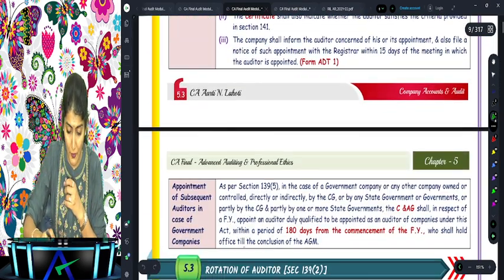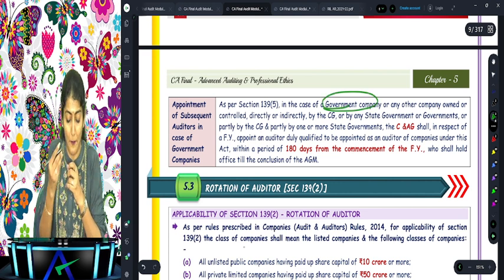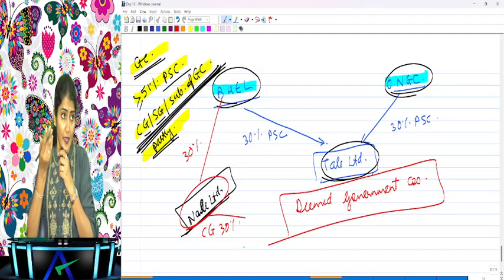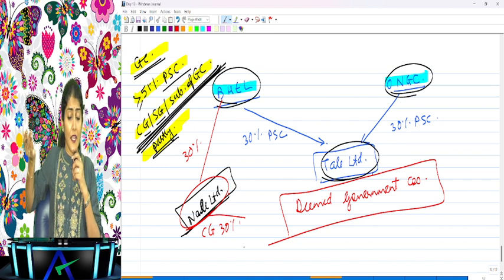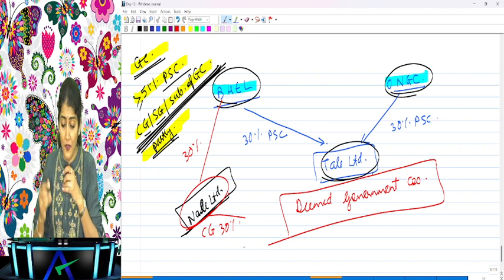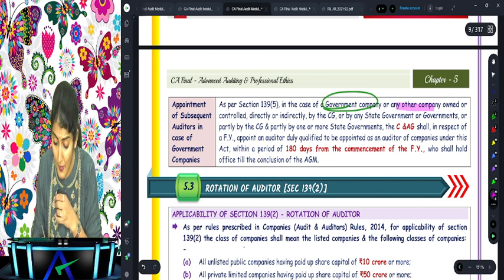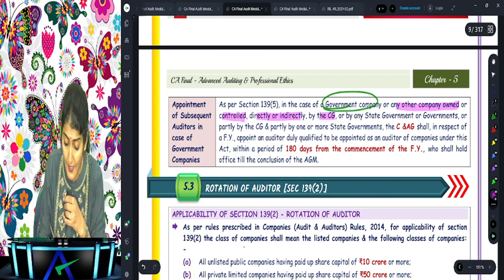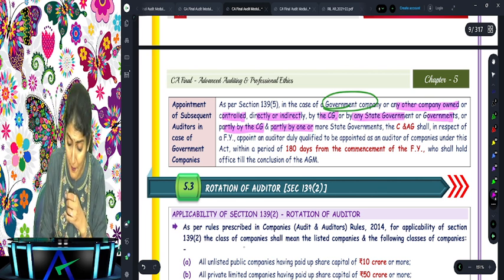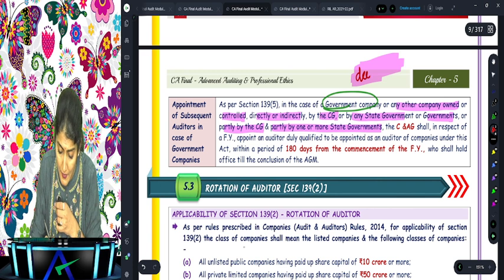Why? Because if you look at this particular sentence over here, it says in case of a government company. If it was only the government company, there is no need to write anything else. What is the definition of government company? In which not less than 51% of the paid up share capital is held by the central government, state government, or partly by the central or state government, or which is a subsidiary of a government company. Now what does it say? In case of a government company or any other company owned or controlled directly or indirectly by the central government or by any state government or governments, or partly by the central government, partly by one or more state governments. So this pink part over here is nothing but regarding the deemed government companies, right?